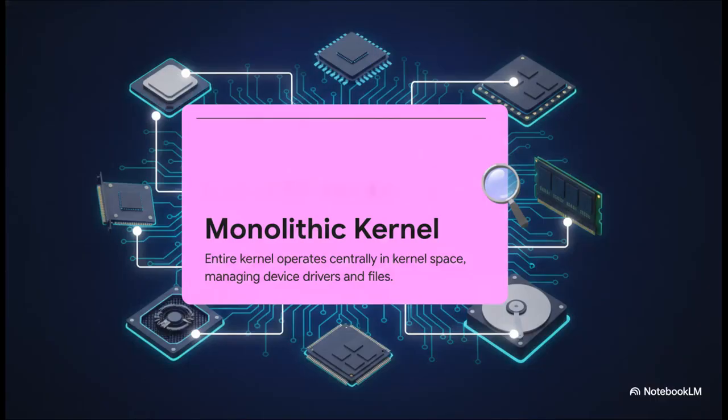So, the crucial thing to understand here is how this foundational layer actually operates today. Linux uses what we call a monolithic kernel architecture. And what that means is the entire kernel, managing literally everything from your CPU scheduling to memory, device drivers, and file management, it all operates centrally within a privileged area called kernel space. Because everything runs in this single, unified space, the components can talk to each other instantly, with almost zero overhead. It makes the system incredibly fast and super responsive to hardware changes, providing a highly stable platform for all the user applications running above it.